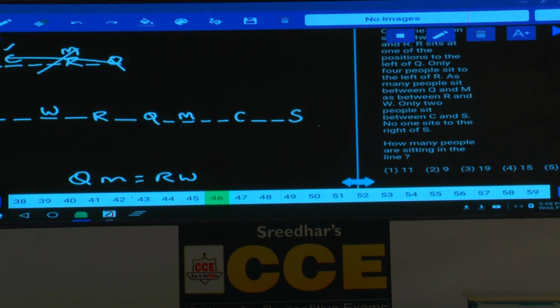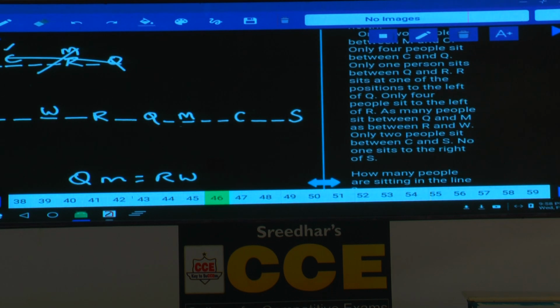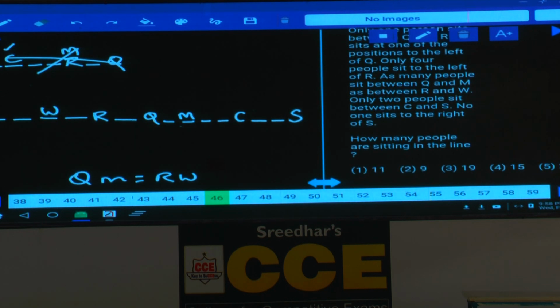And this is how you need to approach these types of questions, because this is again very important, and there is every chance of getting at least 3 to 4 questions based on this one. Okay? Then how many people are sitting in the line? Count the total number of people in this one: 3, 4, 5, 6, 7, 8, 9, 10, 11, 12, 13, 14, 15. Hence the total number of persons is 15. Total is 15, that is choice 4, question 46.